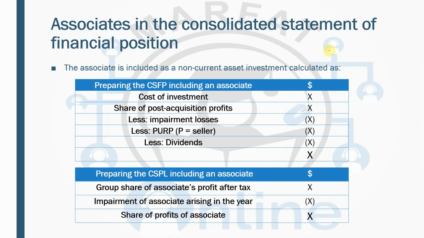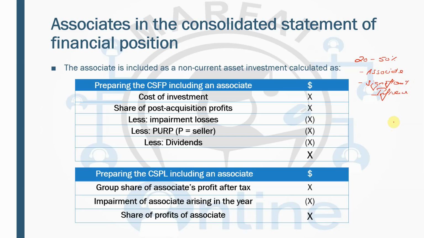Alright, so now we'll be talking about the associates. The associate means when the parent company has acquired 20 to 50% shares in another company, that is known as the associate. Now, when it comes to an associate, there is no control.